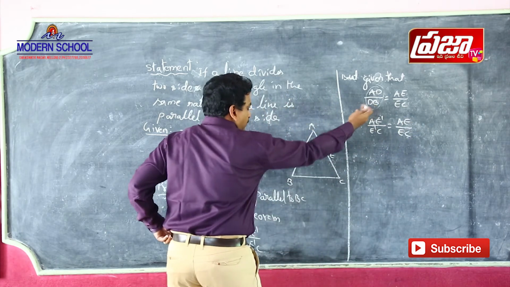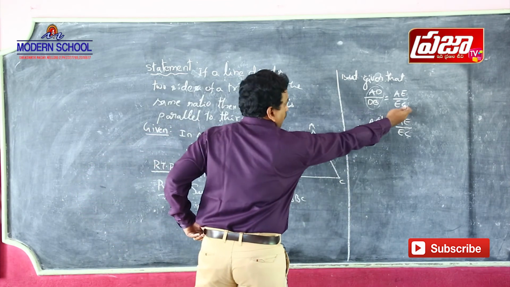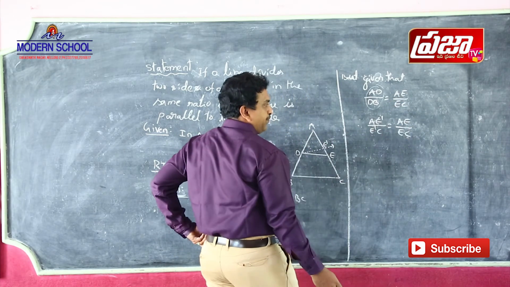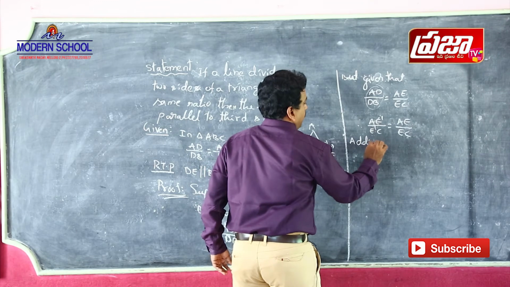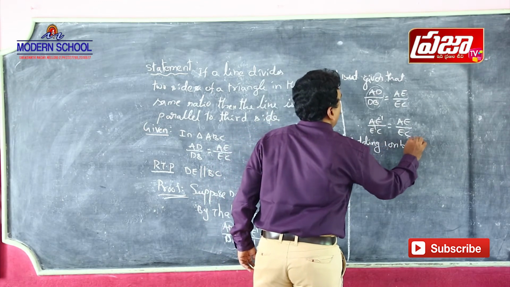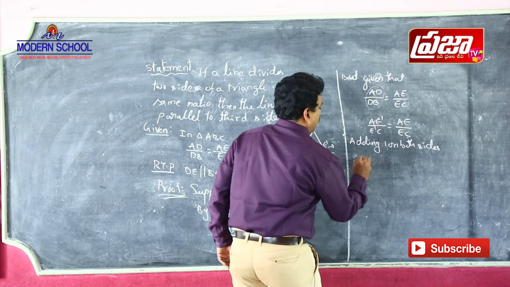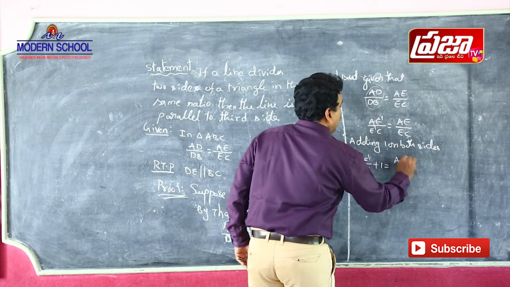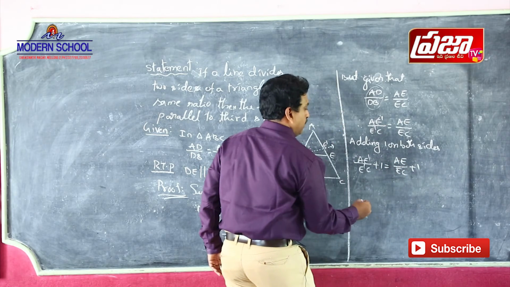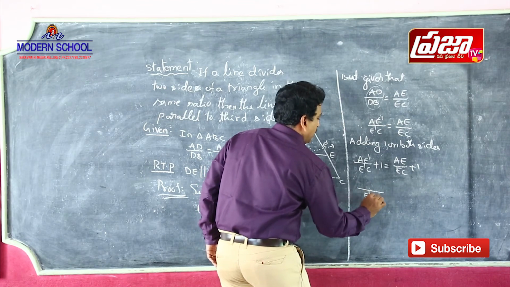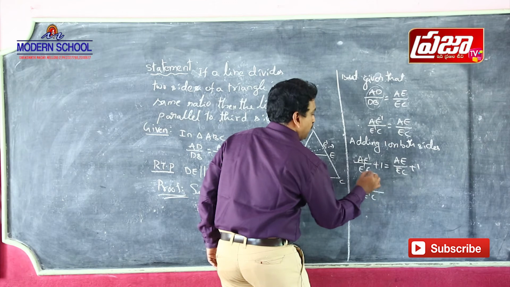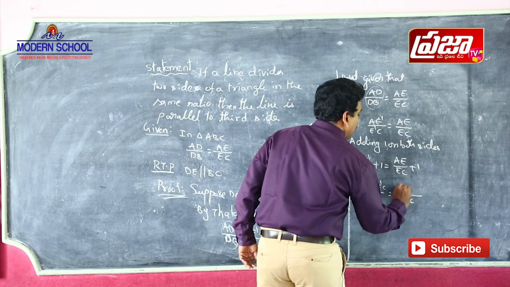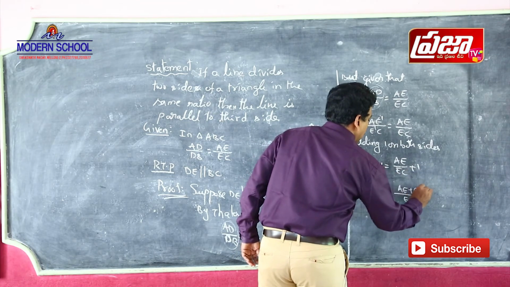Adding 1 on both sides: AE dash by E dash C plus 1 is equal to AE by EC plus 1. By taking LCM, (AE dash plus E dash C) by E dash C, and in the same way (AE plus EC) by EC.